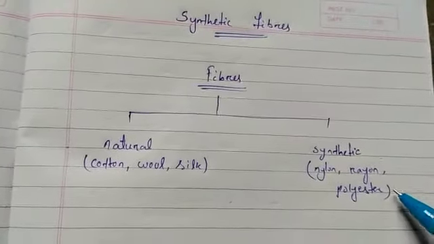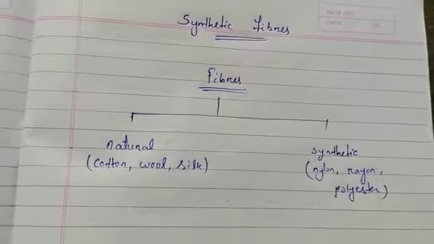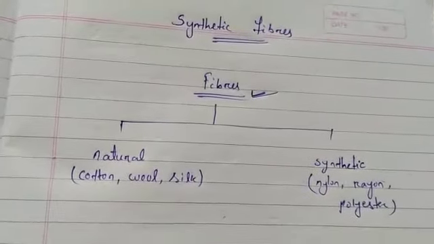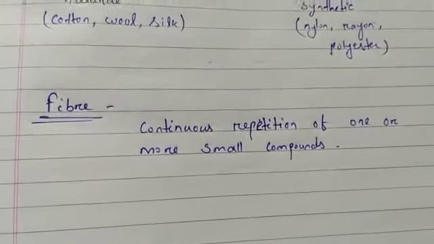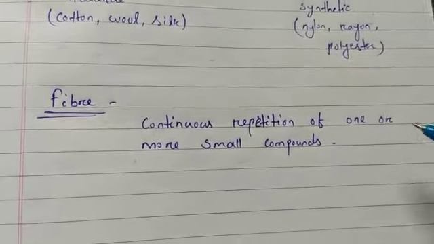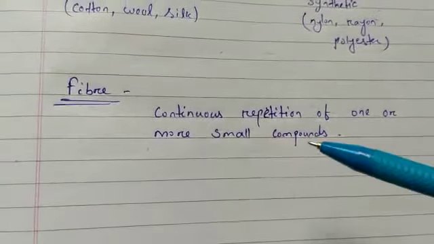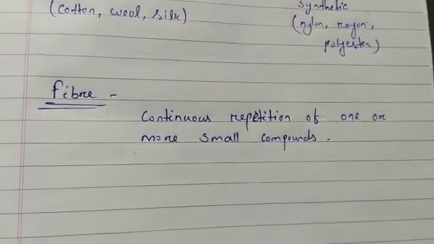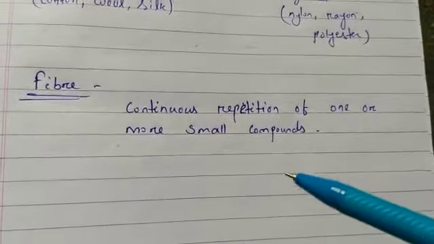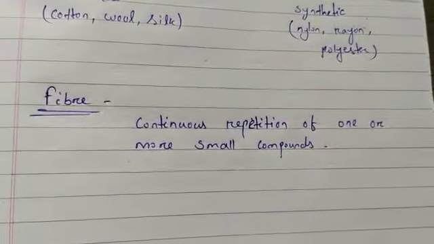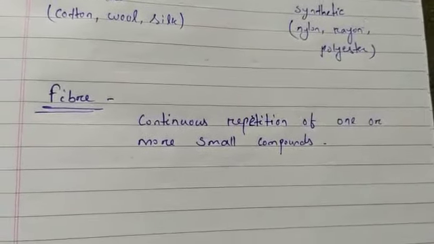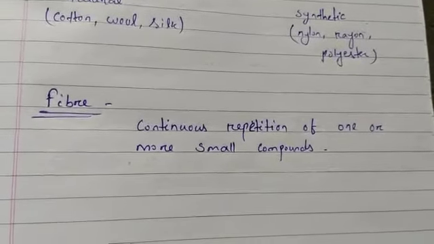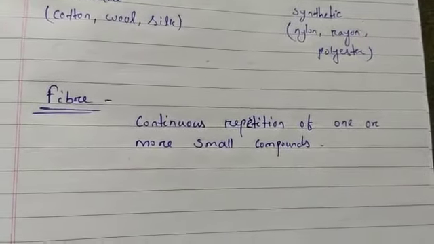Before going to the types of synthetic fibers, first of all we should know what a fiber is. A fiber is a long structure made by continuous repetition of one or more small compounds. Here the small compounds are called monomers, and after bonding to each other, they make a very long structure that is called a polymer.